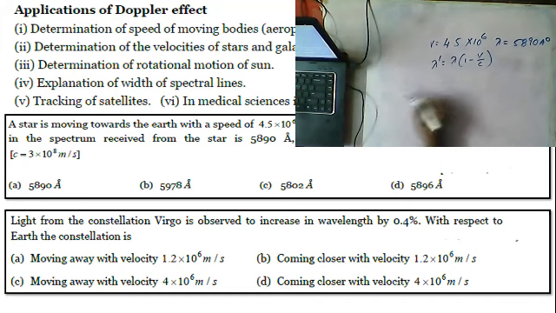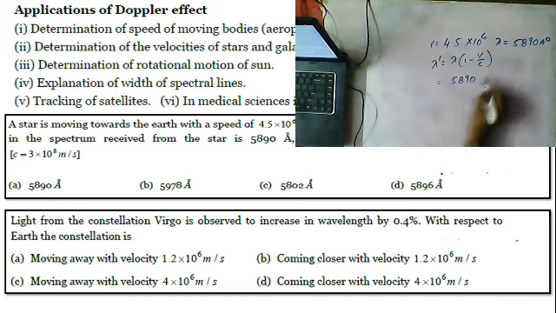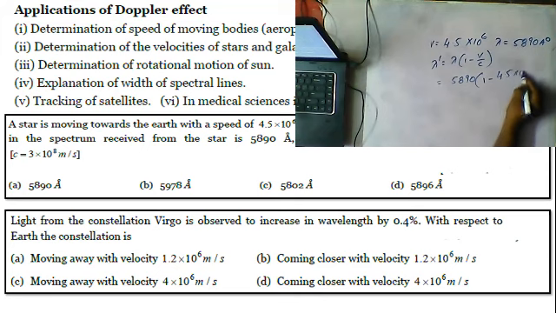Just apply the formula. You are getting 5890 into 1 minus V, that is 4.5 into 10 power 6 by 3 into 10 power 8.